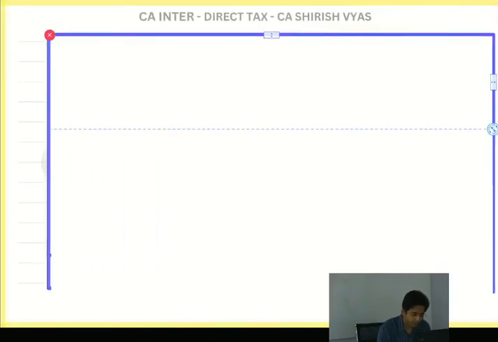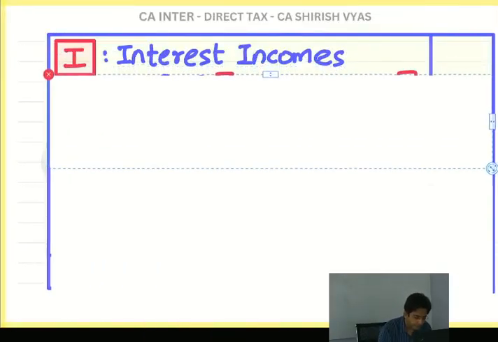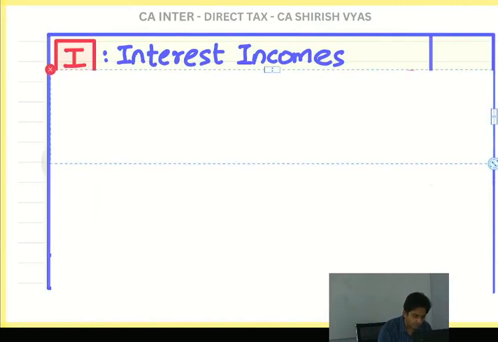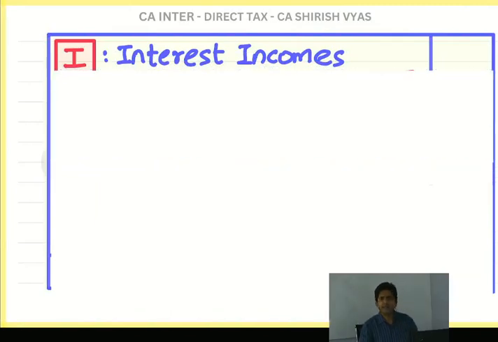I for interest income. Now see, how do you get interest income? By investing here and there. Sometimes you put the money in a bank, or you deposit somewhere, or you invest in debentures, bonds. So interest has got various sources. So interest income, what do you think? Should it be taxable or exempt?